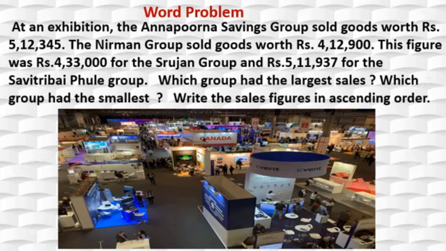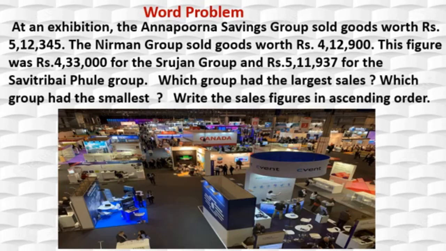See, dear students, what is the meaning of exhibition? See in the picture, this is the picture of an exhibition. Here, so many different companies arrive and they sell their goods under one roof. Okay, and they get the benefits or the profit here. This is called an exhibition. Here 4 groups, Annapurna, Nirmana, Srujan and Savitribai Phule Group, are there and they are doing their sales.